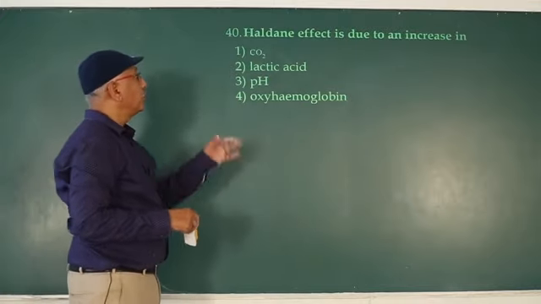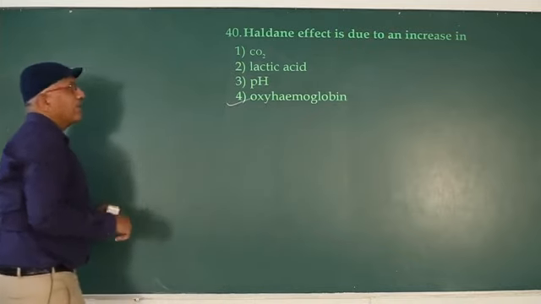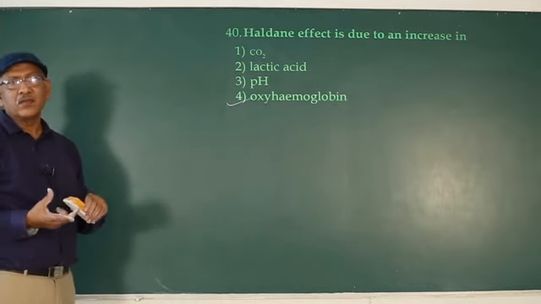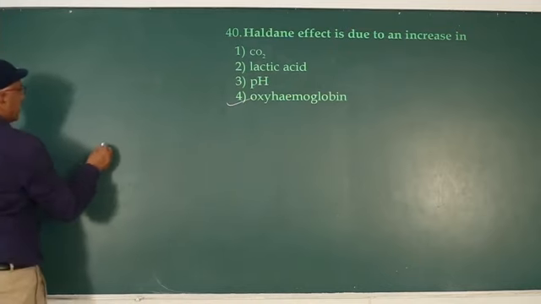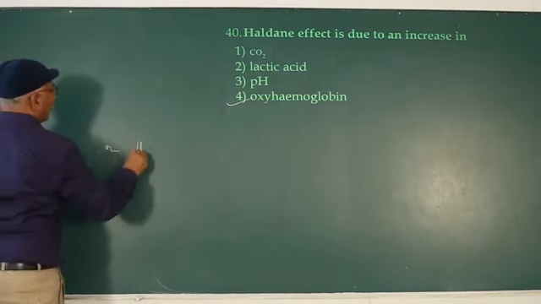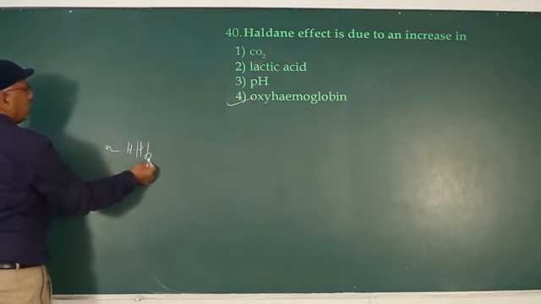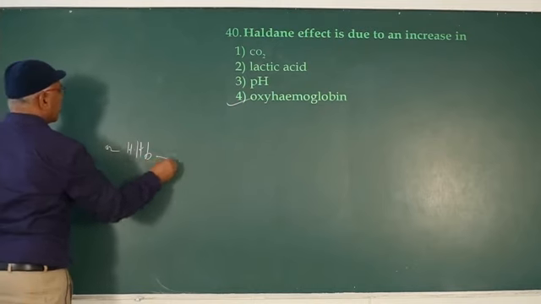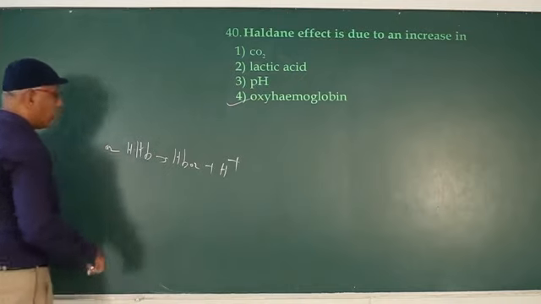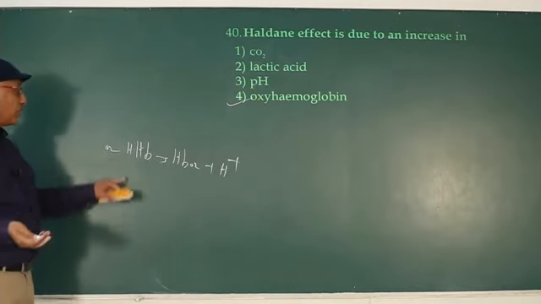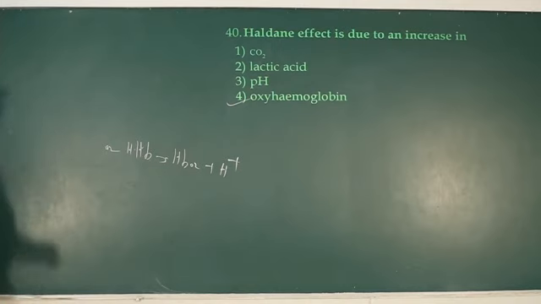Haldane effect is due to an increase in oxyhemoglobin. Haldane effect occurs in the lungs, and Bohr effect occurs in the systemic capillaries. What is Haldane effect? Oxygen binds to reduced hemoglobin. As a result, oxyhemoglobin is formed and hydrogen cation is dissociated. That is the Haldane effect, which is the reverse of the Bohr effect.